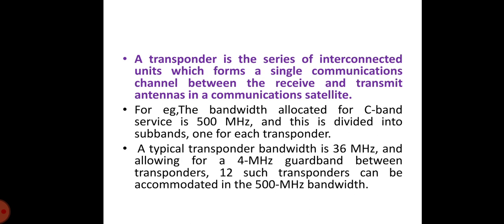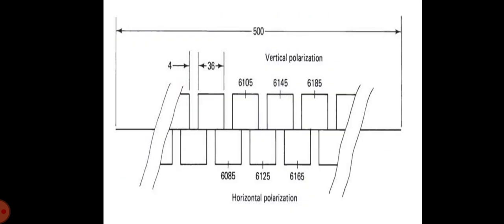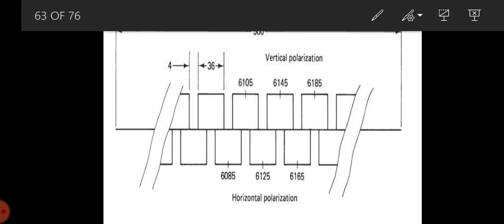Because the carriers with opposite senses of polarization may overlap in frequency, this technique is referred to as frequency reuse. Here you can see part of the frequency and polarization plan for a C-band communication satellite in this figure. Frequency reuse may be achieved with spot beam antennas, and these may be combined with polarization reuse to provide an effective bandwidth of 2000 MHz from the actual bandwidth of 500 MHz.